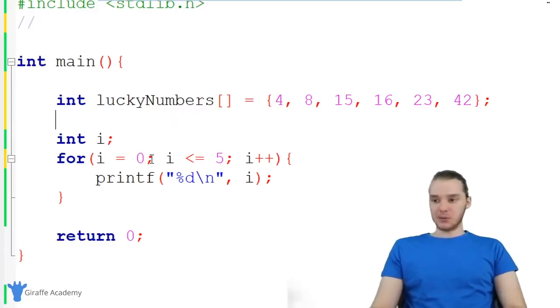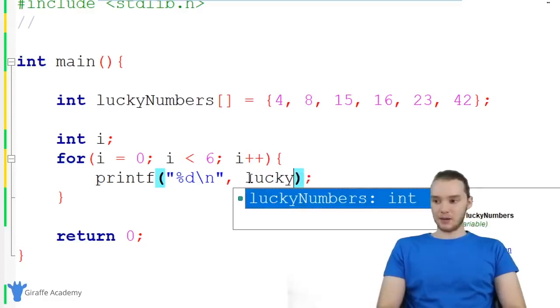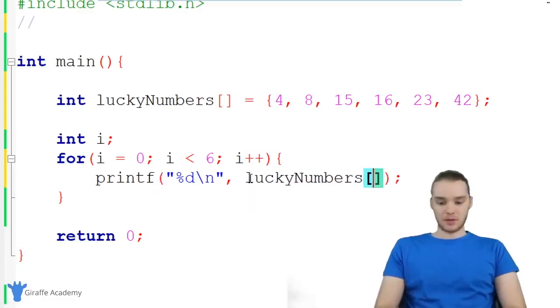So I'm going to set i equal to 0, and I want to loop while i is less than 6, and 6 was how many elements we had in the array. So I want to keep looping as long as we're less than 6, and I'm going to say i++. Now down here, I'm going to do the same exact thing, but instead of printing out i, I'm going to print out luckyNumbers[i]. So I'm going to print out the array element at index position i in luckyNumbers.